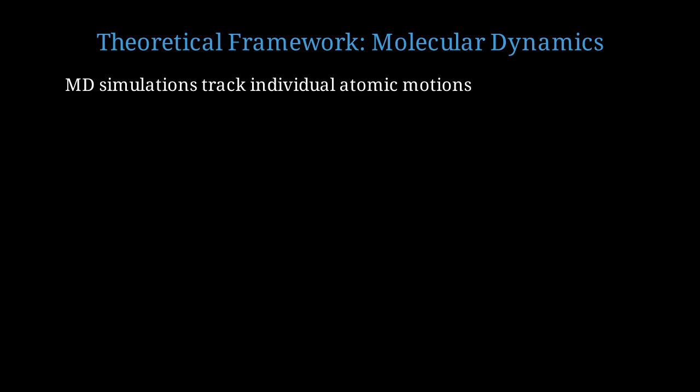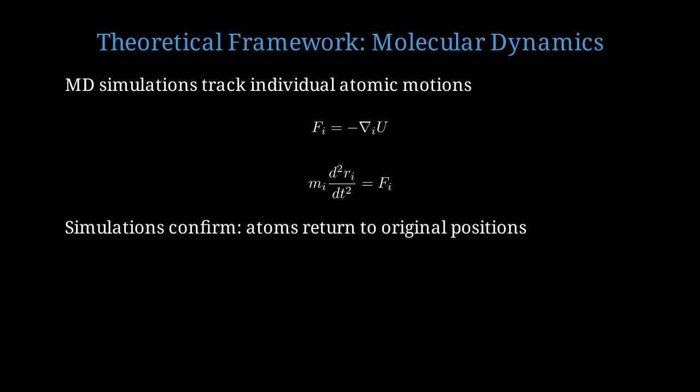The main tool is molecular dynamics simulation. Molecular dynamics simulations solve Newton's equations of motion for every single atom in the system, typically using empirical potentials to describe atomic interactions. The force on atom i is the negative gradient of the potential energy U with respect to that atom's position. Then we solve Newton's second law, mass times acceleration equals force, for each atom independently. These simulations beautifully confirm the experimental observations. When you apply and remove stress cycles, the atoms return to their original positions with remarkable fidelity.